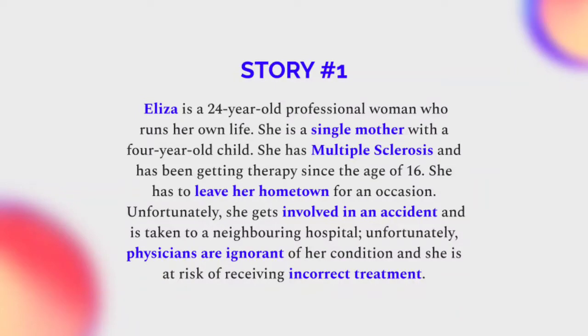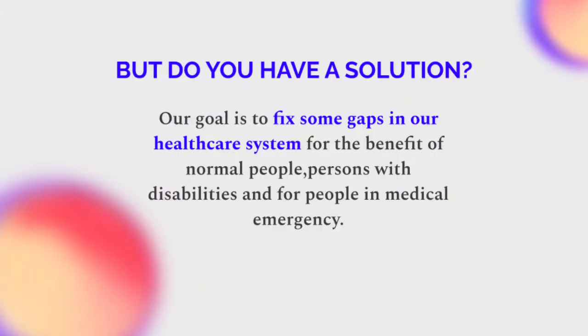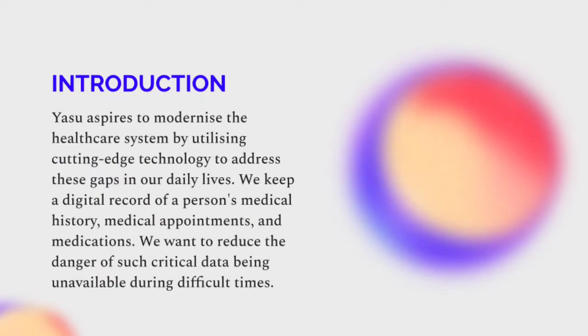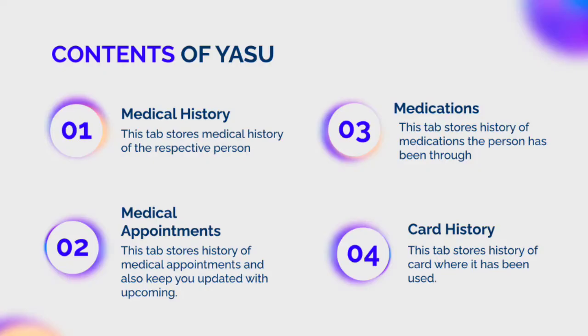Now, because she is in some other town with an unknown environment, she is at risk of getting incorrect treatment because of lack of information. As in, the physicians aren't aware of her current situation, medical conditions, medicines, and many more things. Hence, our project comes in to fulfill this gap by providing a person's medical history, medication, medical appointments, and many other stuff. So, this will be shown in the next user flow file.